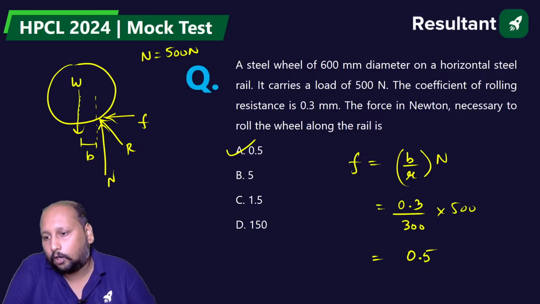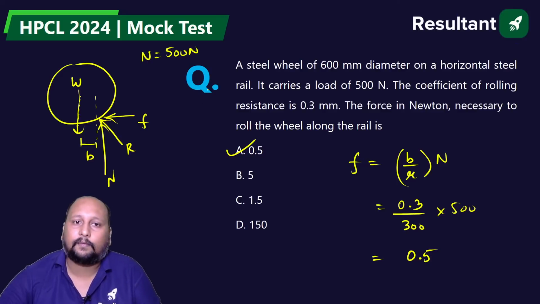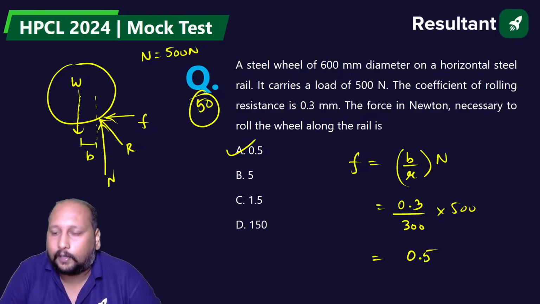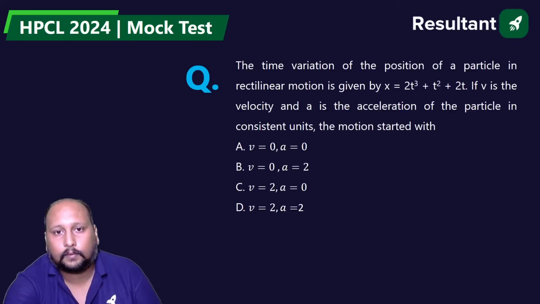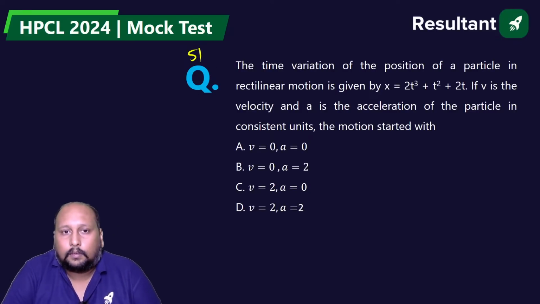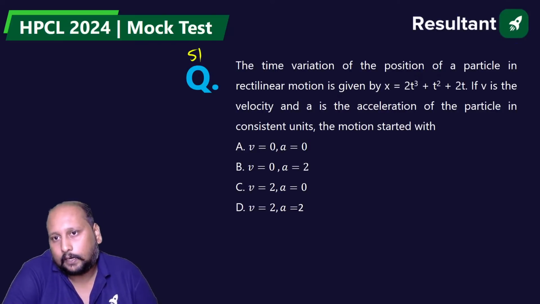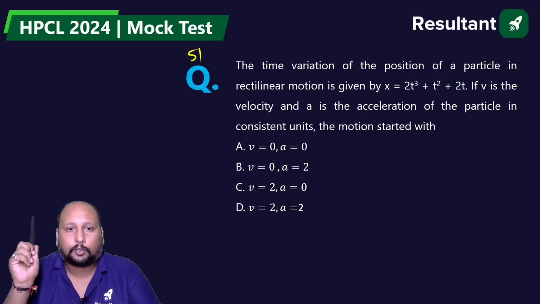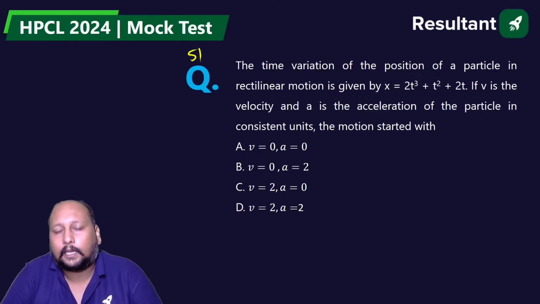Very good, all of you are correct. This was question number 50. We have reached half century. Option A, 0.5, correct answer. Next question, 51. We'll be going till the 61st question, and then Chandra Sir will be coming up and he'll proceed from the 62nd problem. Because the result took till question number 31, I'll be taking till question number 61, and then he'll be taking up very important subjects.